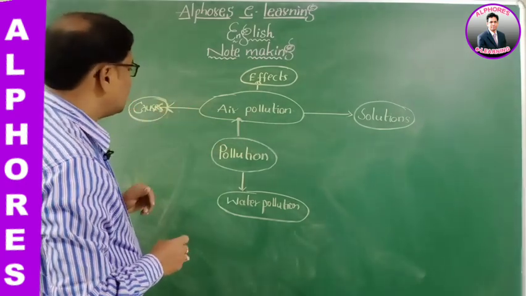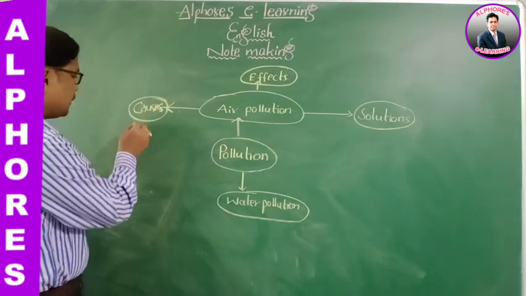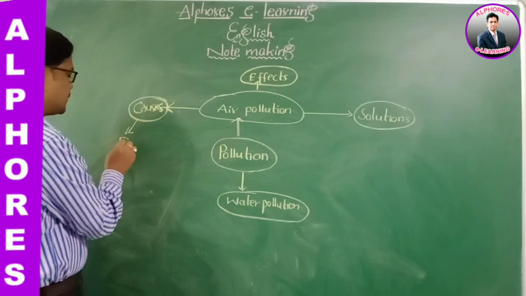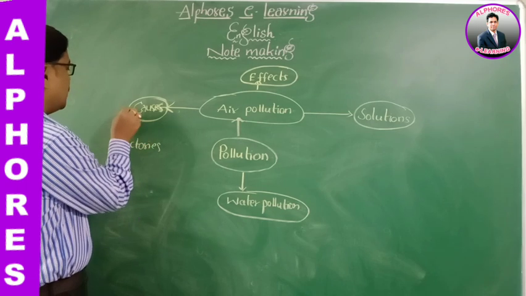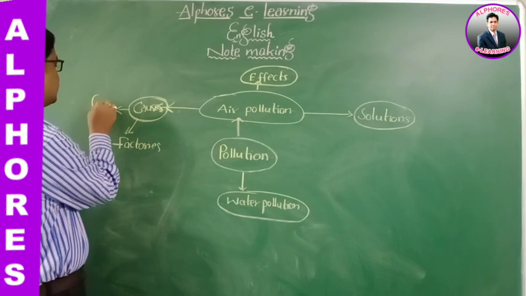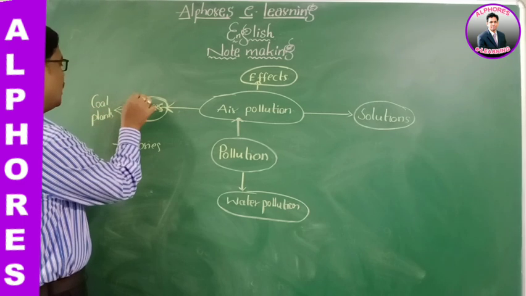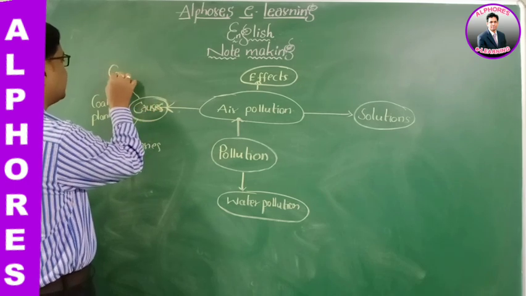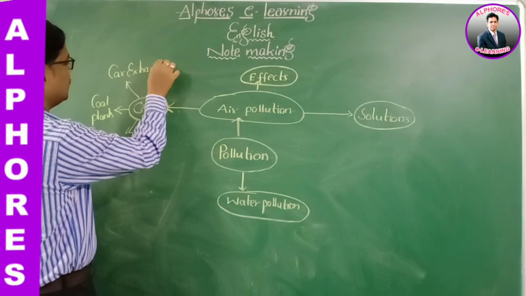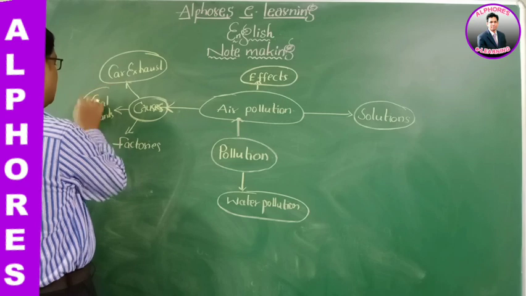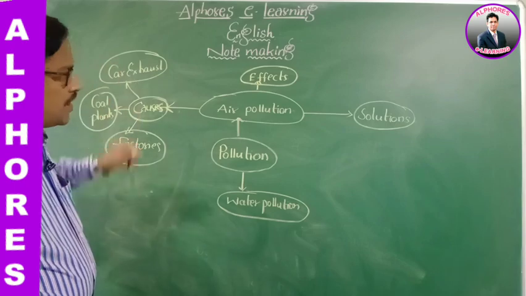What are the causes of air pollution? Number one, factories. Here you take coal plants. And the other one is car exhaust or vehicle exhaust. You see how easily we can understand.